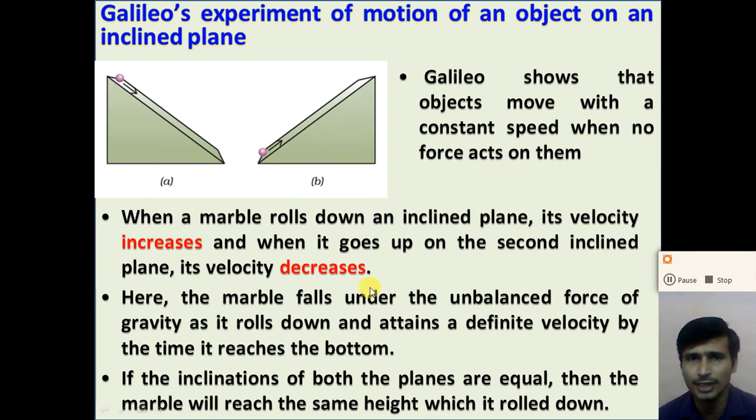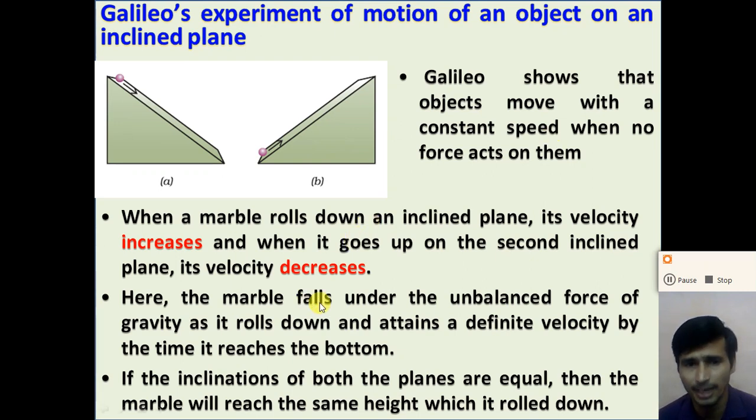So the second experiment of Galileo is on two inclined planes. When the marble rolls down an inclined plane, its velocity increases, and when the object moves up an inclined plane, its velocity decreases, right?